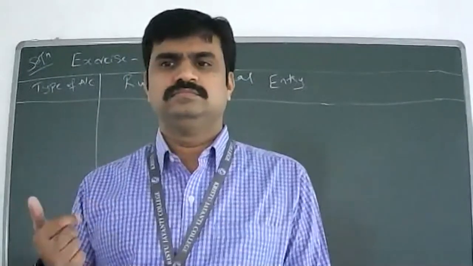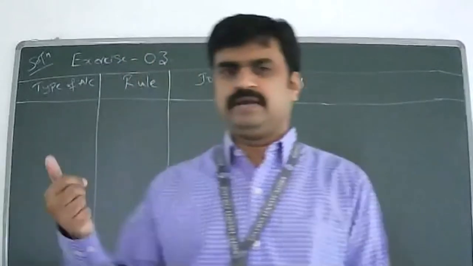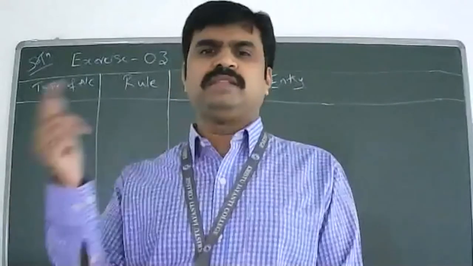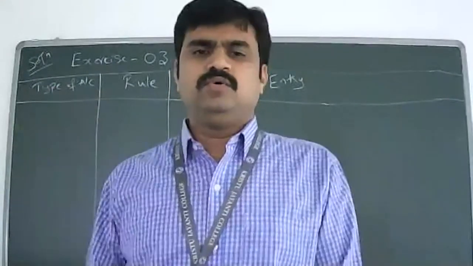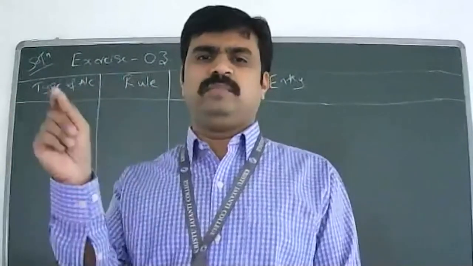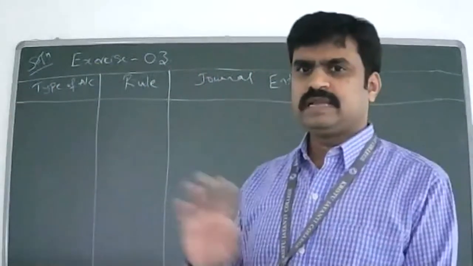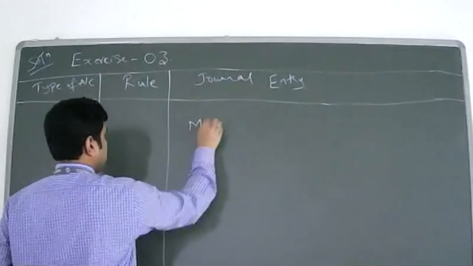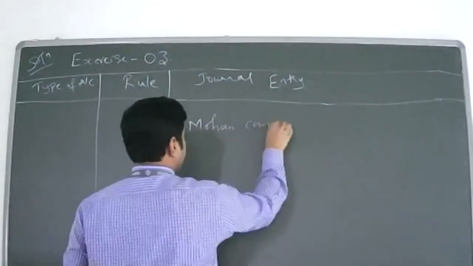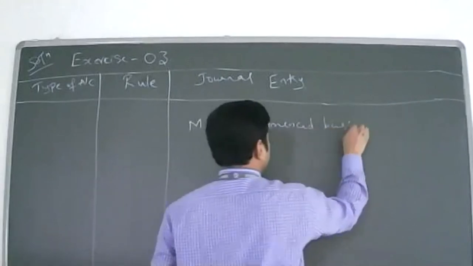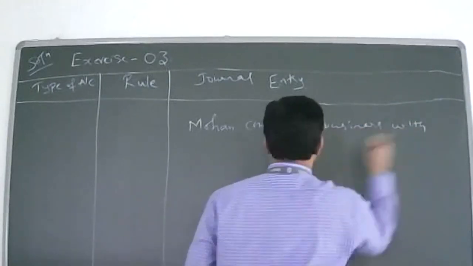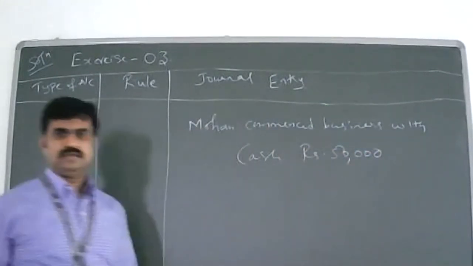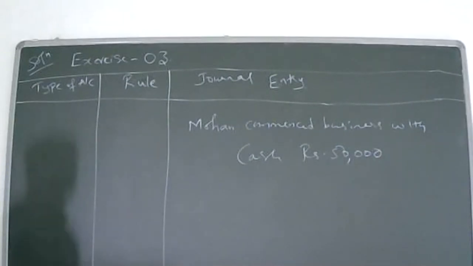Capital account. But capital account is not written in the transaction. Mohan is written, right? Mohan is representing whom? Mohan represents the owner. So when the owner is giving, what will we use? Capital account. Is it clear? Mohan commenced business with cash rupees 50,000.